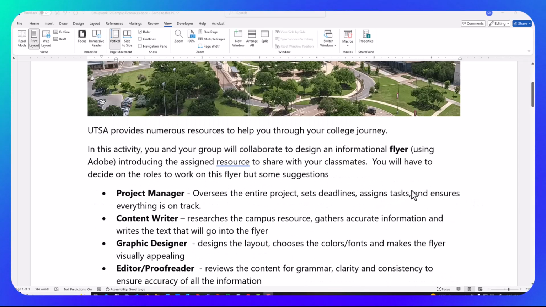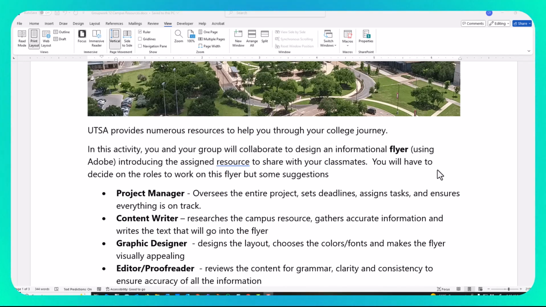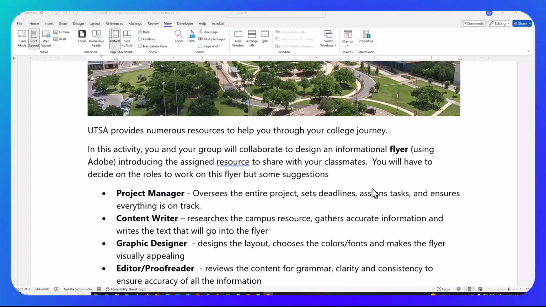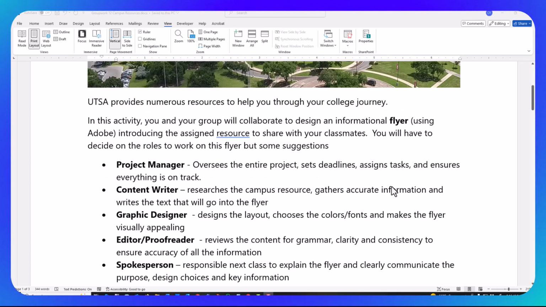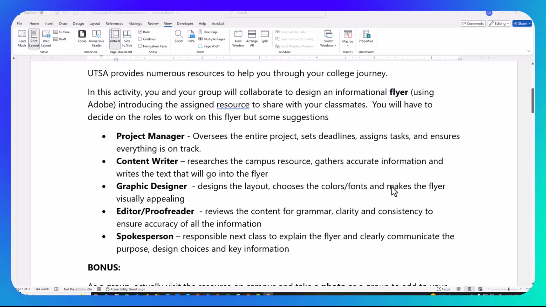So you're going to make a flyer, and I say use Adobe. You can use whatever you want, but Adobe's really nice and quick and easy. They even have a template to actually make this flyer. So that would be kind of nice. And they even have where you can do QR codes and all that kind of good stuff. So you're going to make a flyer based on your resource. And the flyer is going to tell your classmates about this resource, where it's located, what kind of information they have, and all that kind of good stuff.